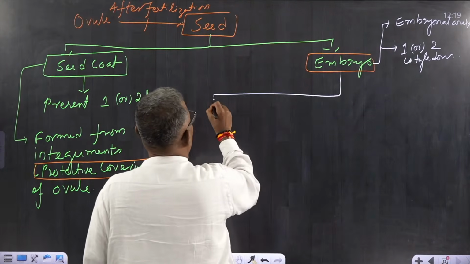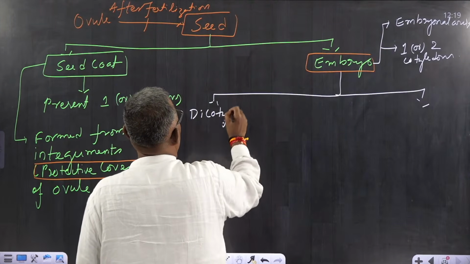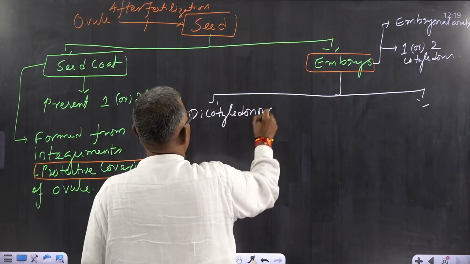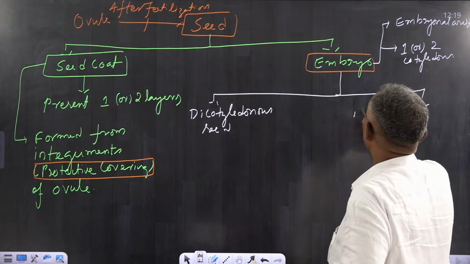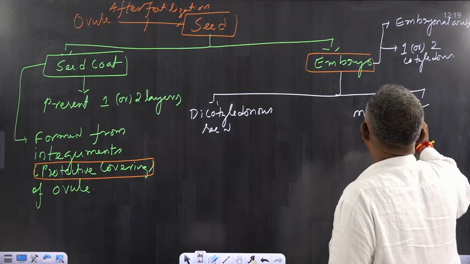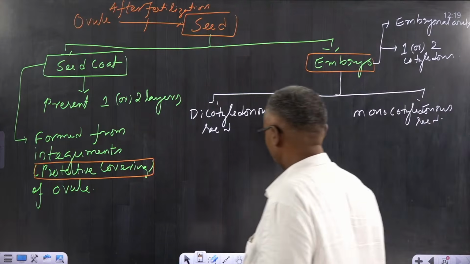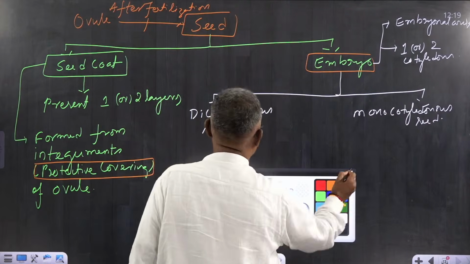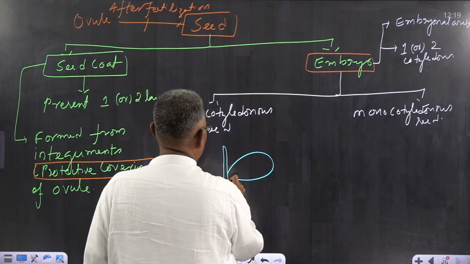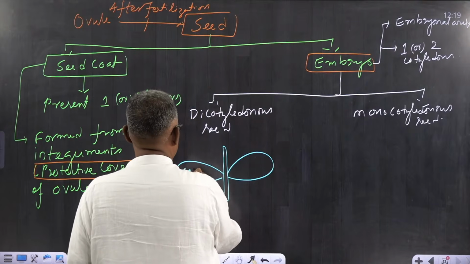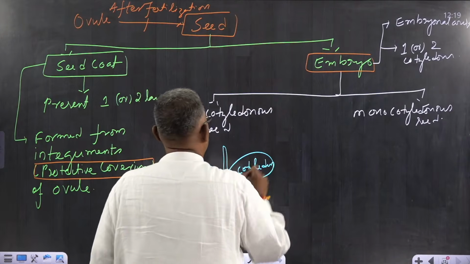For example, if it has two cotyledons, it is called dicotyledonous seed. And if the embryo has one cotyledon, it is called monocotyledonous seed. So already in our first class we discussed dicotyledonous seed and monocotyledonous seed. Now this is the embryonal axis and these are the cotyledons. This is one cotyledon and this is another cotyledon.